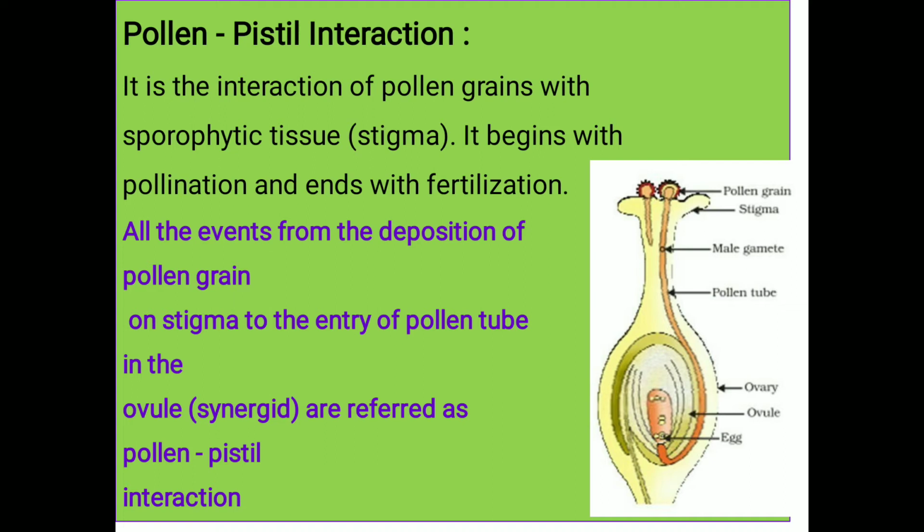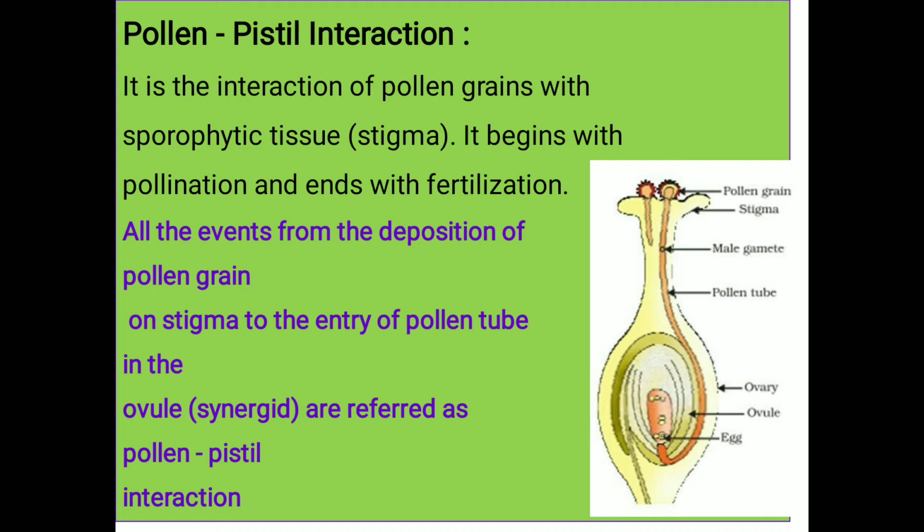This special protein determines whether the pollen grain is compatible or incompatible. That means compatibility and incompatibility of the pollen pistil is determined by the special protein.